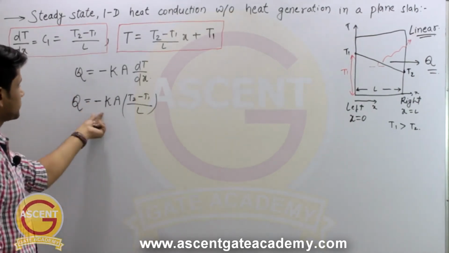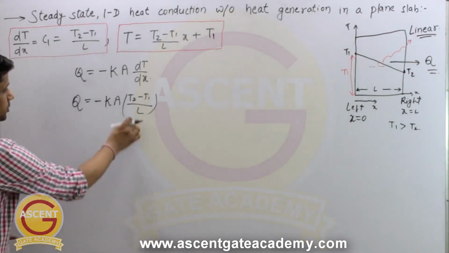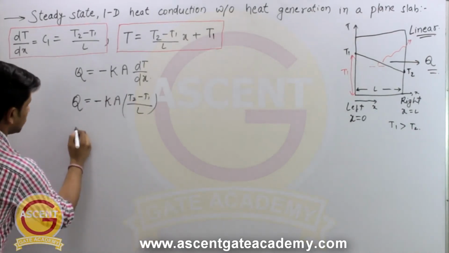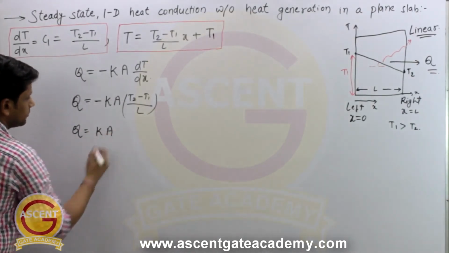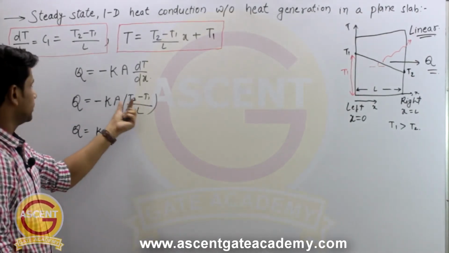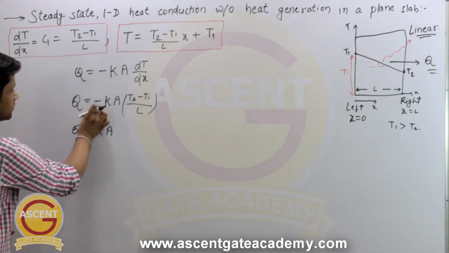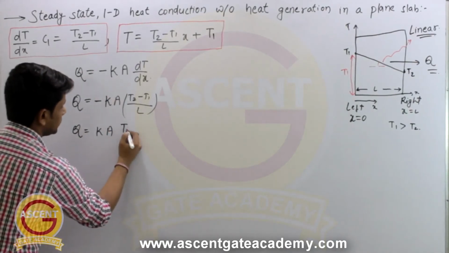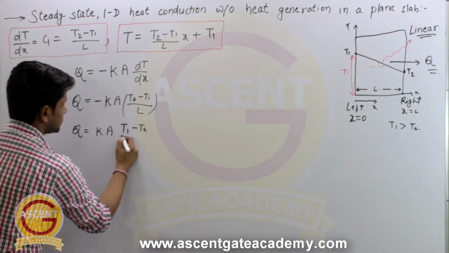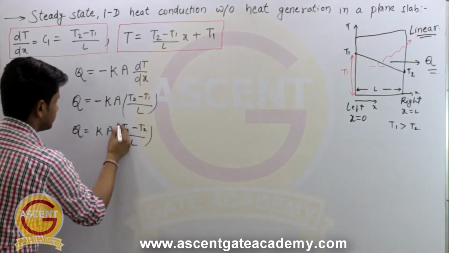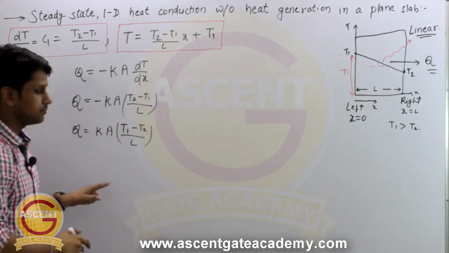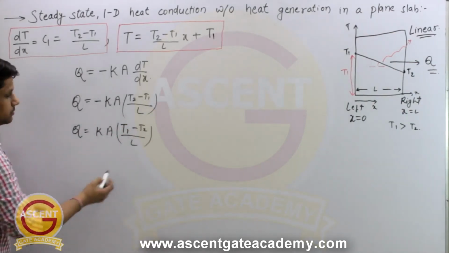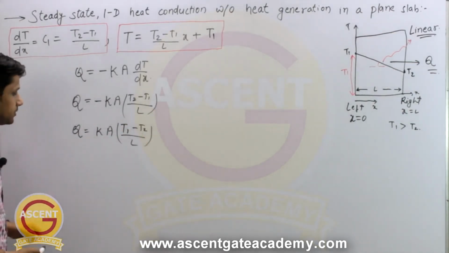Now if we take this minus inside, because this T2 is less than T1, then what do we get? So we will get Ka, T2 minus T1 will become T1 minus T2 when we take this minus inside. So it will be T1 minus T2 divided by L. So now this heat transfer will be positive in that direction because T1 is greater than T2. So this value is going to be positive.